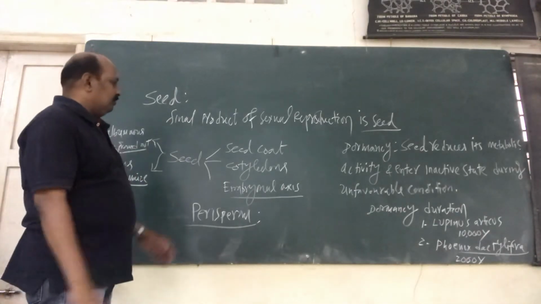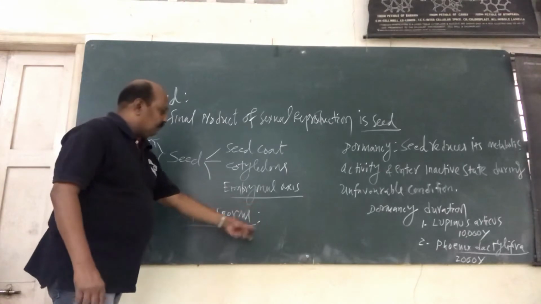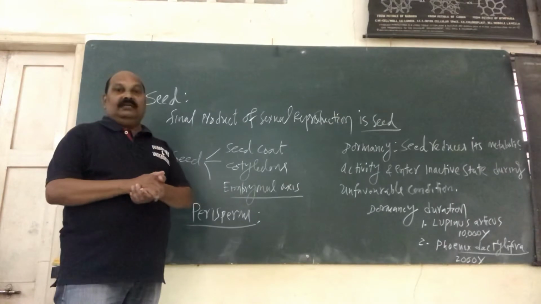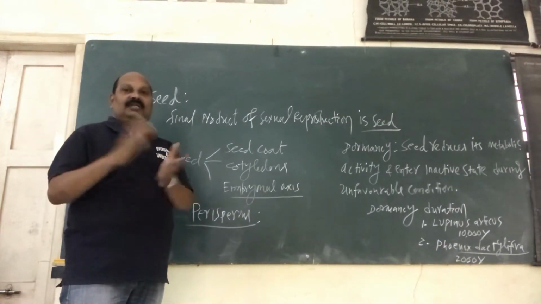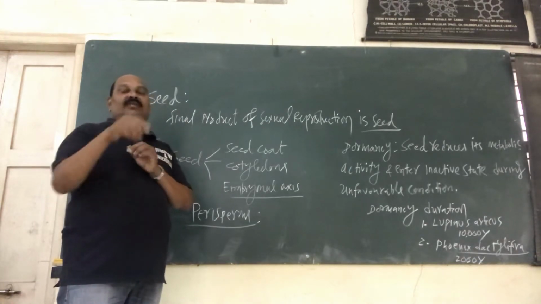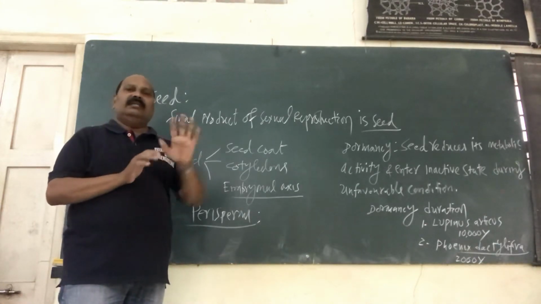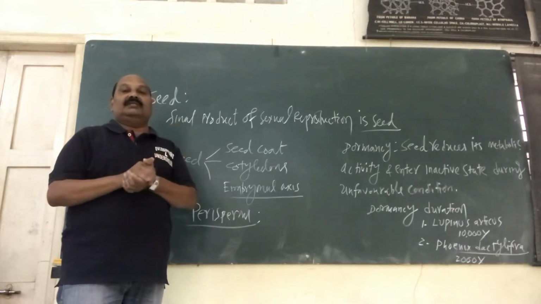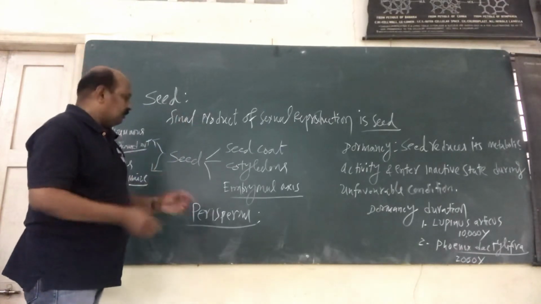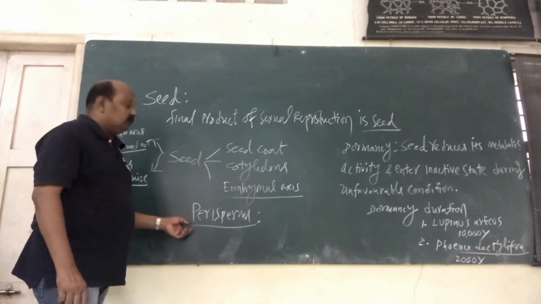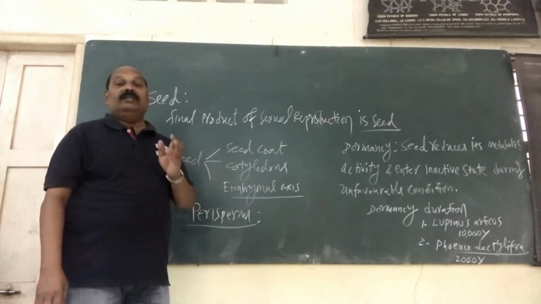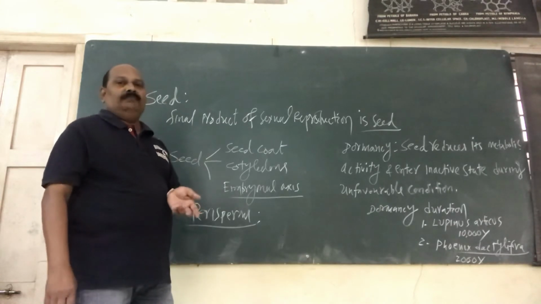Now we come to another point, perisperm. What do you mean by perisperm? Actually, whenever the seed is formed, you remember the nucellus cells, the cells present around the embryo cells. Sometimes these nucellus cells normally disappear. Sometimes some of the nucellus cells remain as such, or persist in the seed. In that case, that kind of reserve food material we call the perisperm. So perisperm is the persistence of nucellus cells present in the seeds or in the fruit, whatever it is.